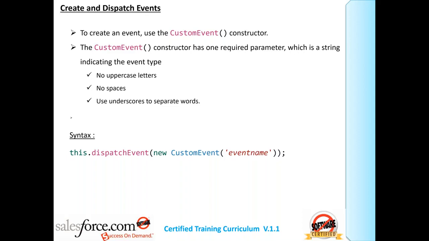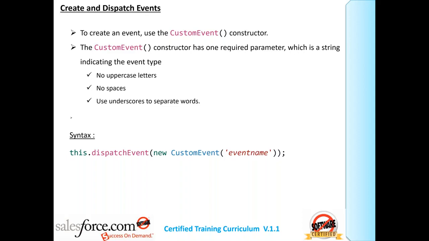Now, in this parameter, don't use uppercase. No spaces, no special characters. In this parameter, you cannot use any uppercase. As I told you in LWC, always create things in lowercase. Never create any name or any component with uppercase. You have seen the problem. Whenever there's uppercase, the system puts an underscore by itself.